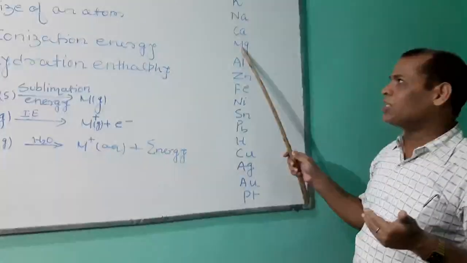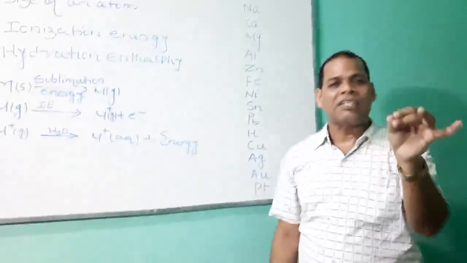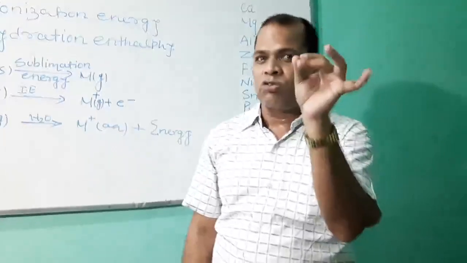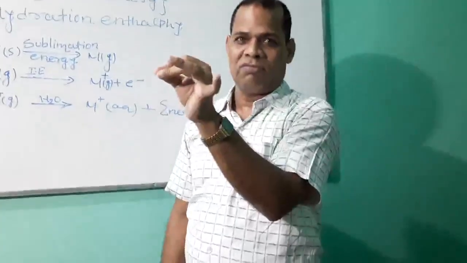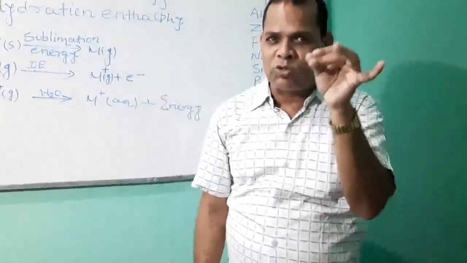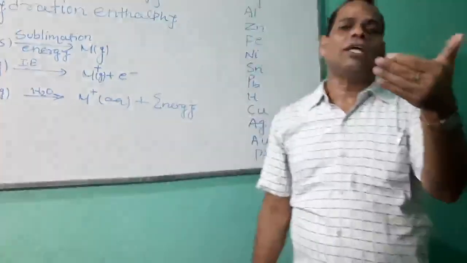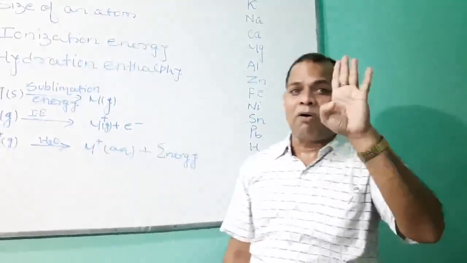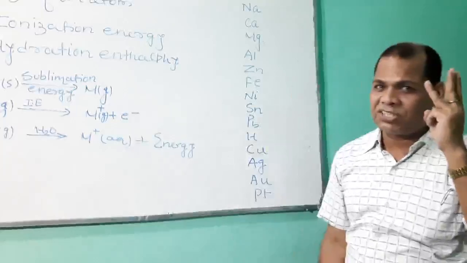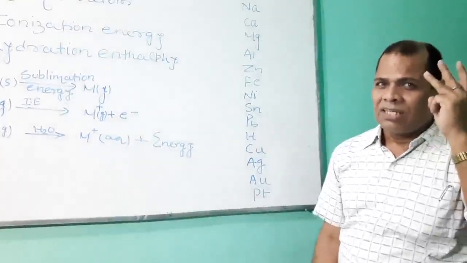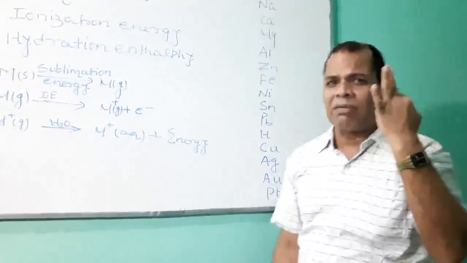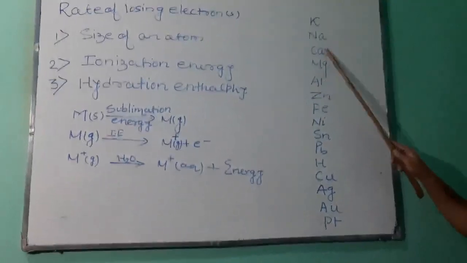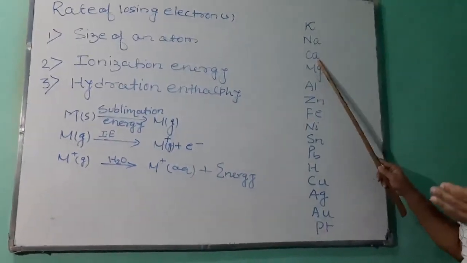Similarly, calcium and magnesium. Calcium has atomic number 20, so its electronic configuration is 2, 8, 8, 2. And magnesium has 2, 8, 2. Again, calcium has 4 shells and magnesium has 3 shells. So out of calcium and magnesium, calcium will be more reactive.